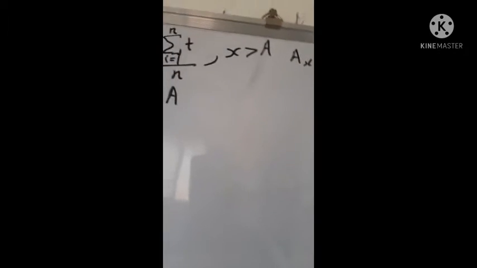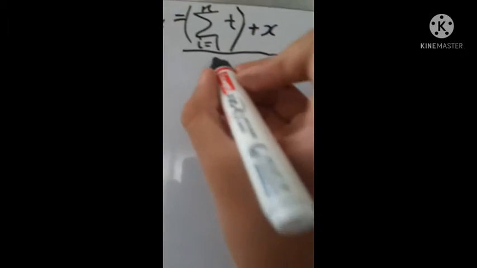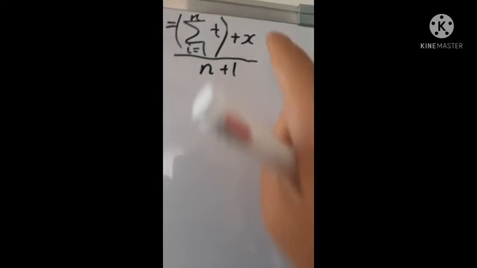And now we have to find this part, the n part, right? So n should be just n plus 1, right? Because we're just adding one observation.